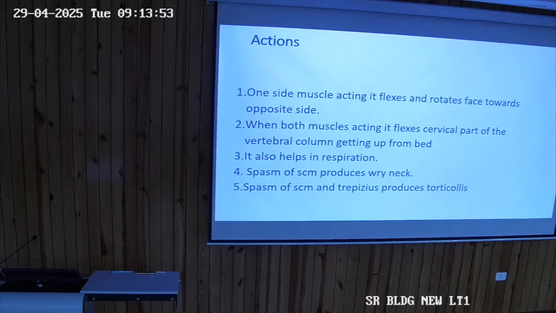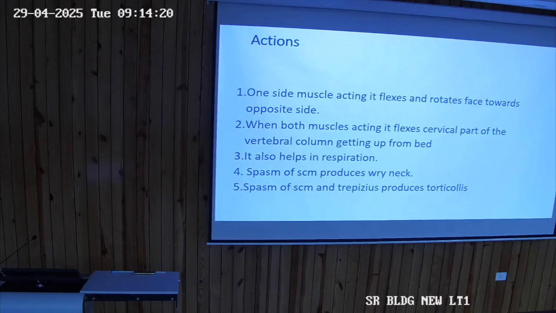When there is deep breathing, when you are moving the chest, breathing deeply, only then it works, otherwise not. Spasm of sternocleidomastoid produces wry neck or torticollis. Both these muscles, the trapezius is also involved, but the main muscle responsible for spasm of the neck, where the neck gets stuck to one side,